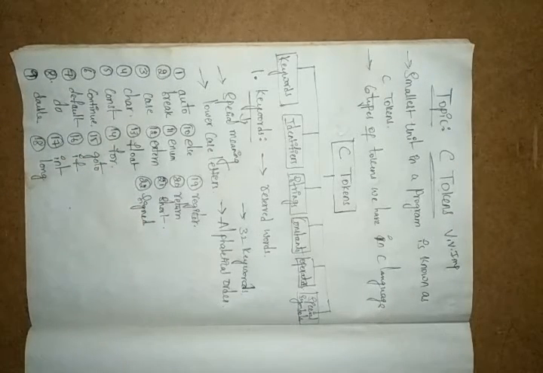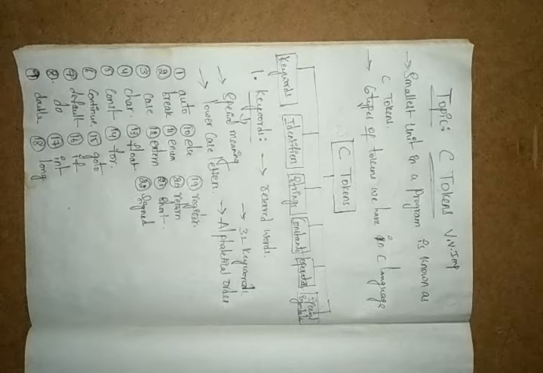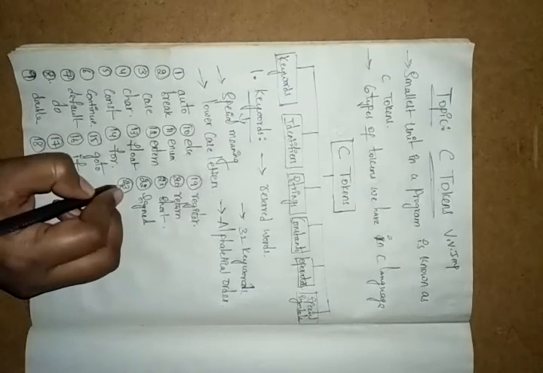And next we have signed. Signed means it may be negative or positive. Sometimes whatever you are writing, you are not giving a negative or positive sign, and that we call unsigned. If you give plus or minus, we call that signed. It takes both negative and positive values, which can be applied to the character data type.